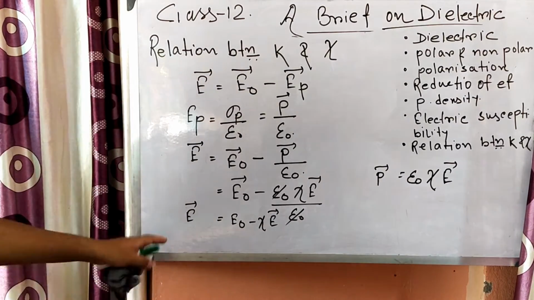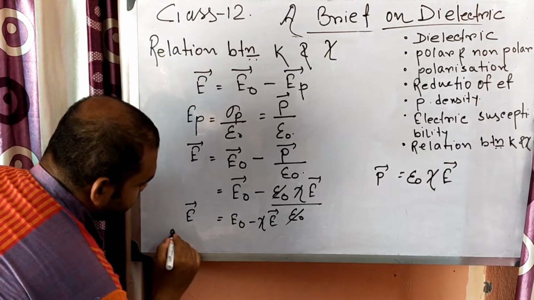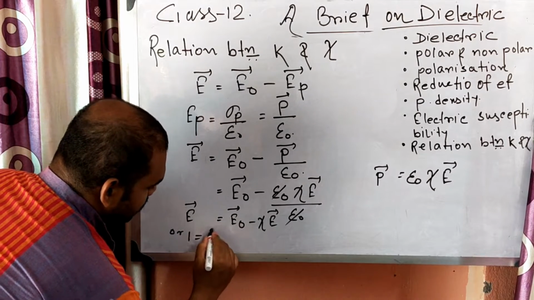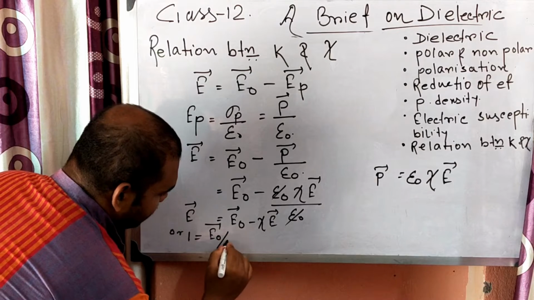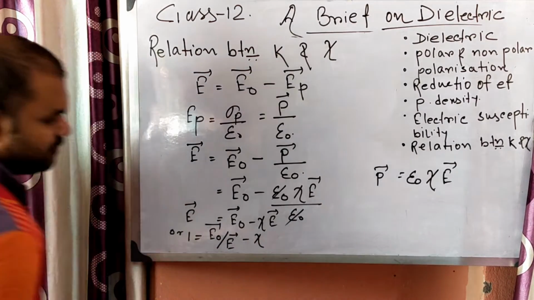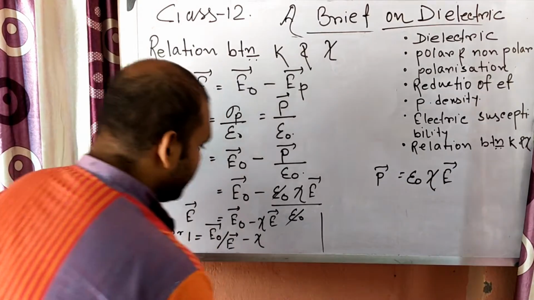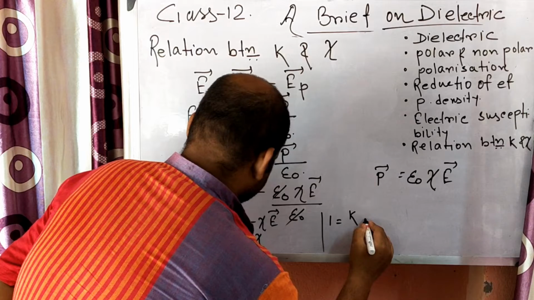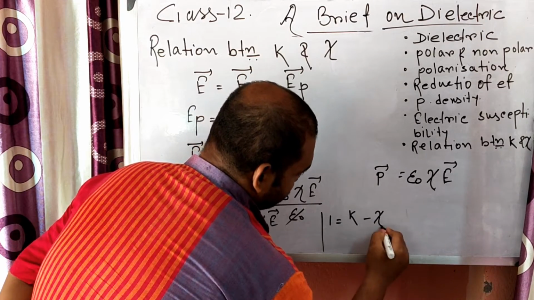Now divide it by E, so you will get 1 equals E0 by E minus chi. Now E0 by E is what? The dielectric constant, minus chi. Why?